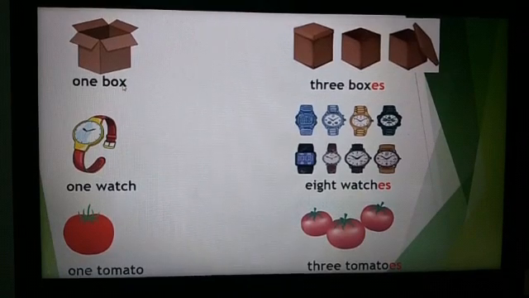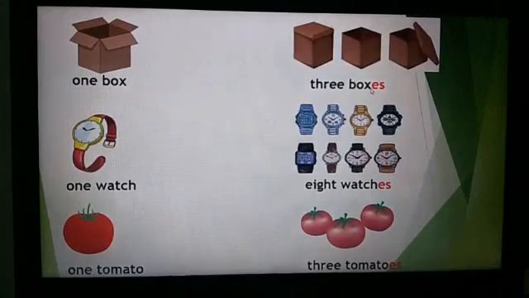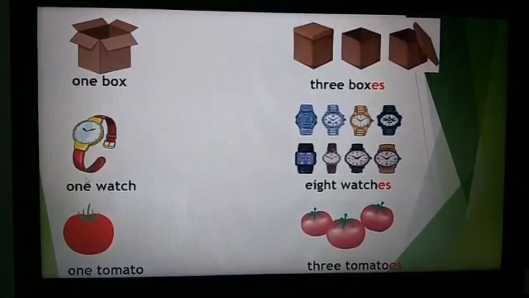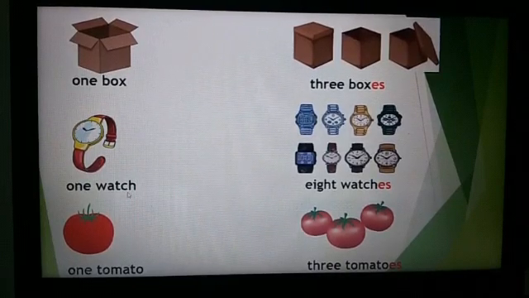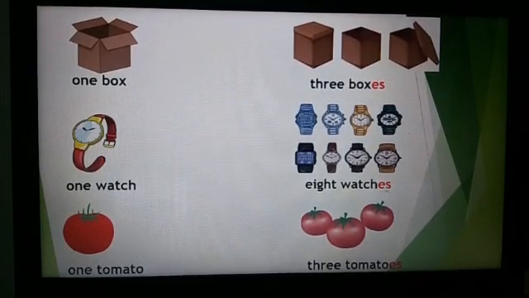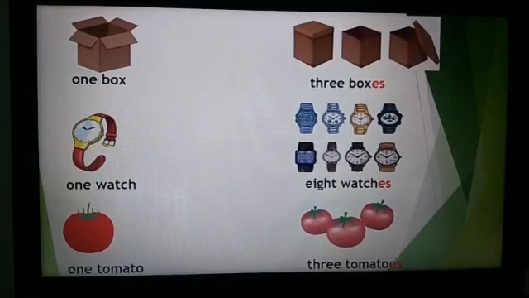One box. The plural form of box becomes 3 boxes. Es. One watch. The word ends with ch. So here we have written 8 watches. Es. One tomato. It ends with o. So the plural form of one tomato is 3 tomatoes. Es.